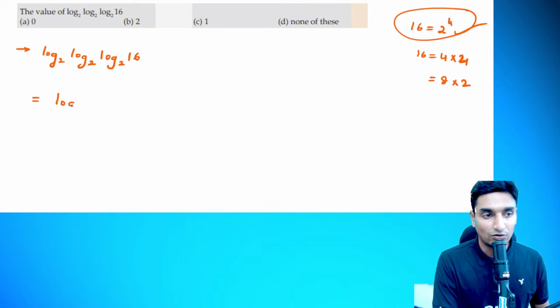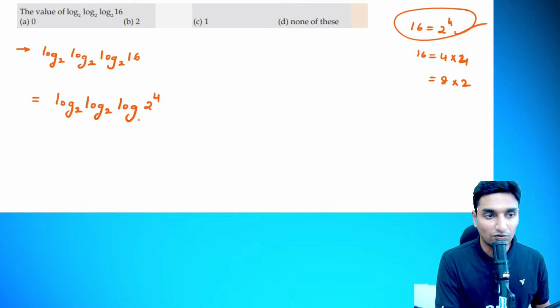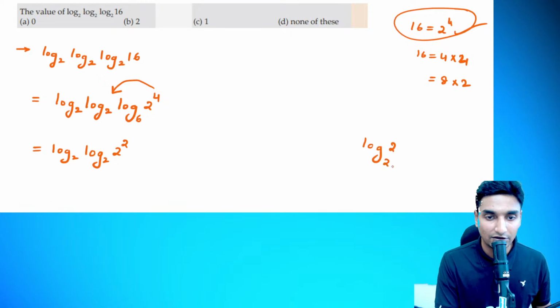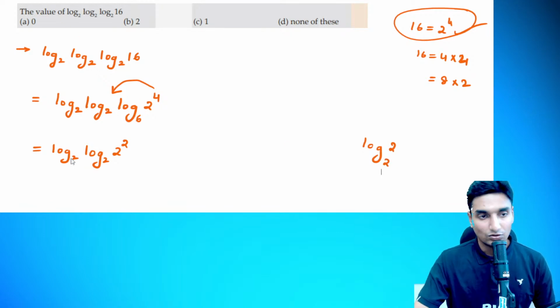So see here, logarithm of base 2 and log 2 to the power of 4. In the next step I can write it as log to the base 2, log to the base 2 squared, guys. The 4 will jump out here. Log a raised to m is m into log a. So I have written 4 as 2 squared, and then into log a. You see log a here, it is going to be log 2 to the base of log 2.